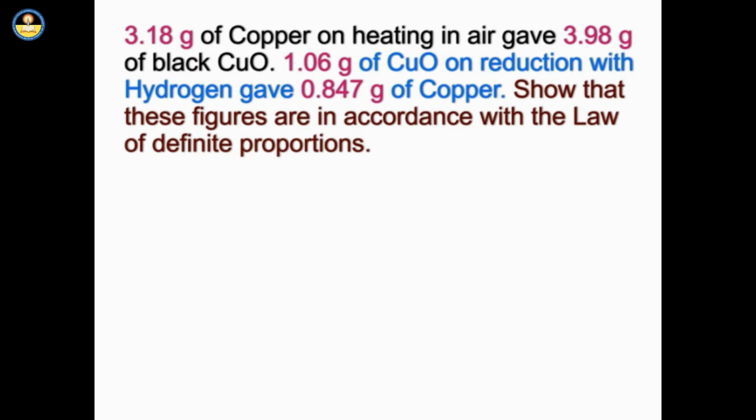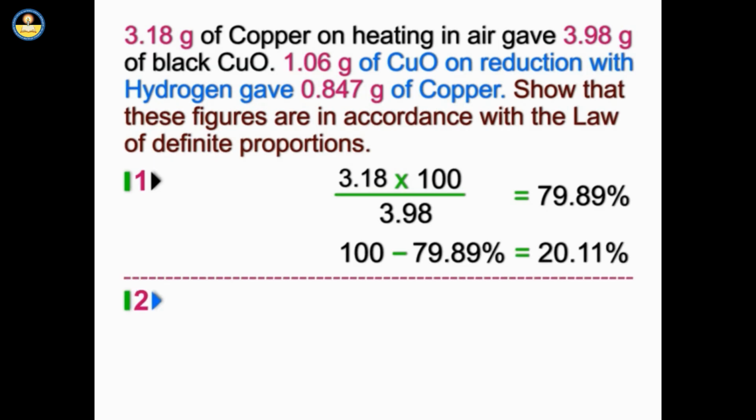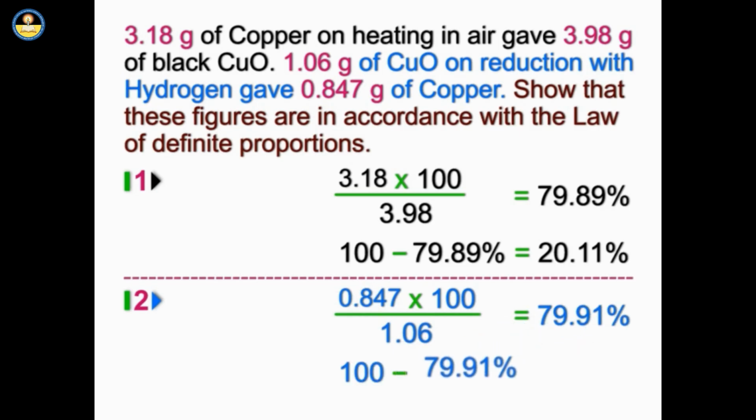Let us try to solve this problem now. In the first experiment, the percentage of copper in its oxide is equal to, and the percentage of oxygen in the copper oxide is equal to, In the second experiment, the percentage of copper in its oxide is equal to, and the percentage of oxygen in the oxide is equal to 100 minus 79.91, which is 20.09%.